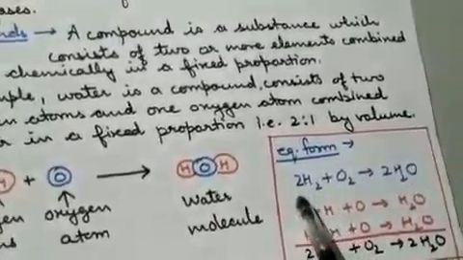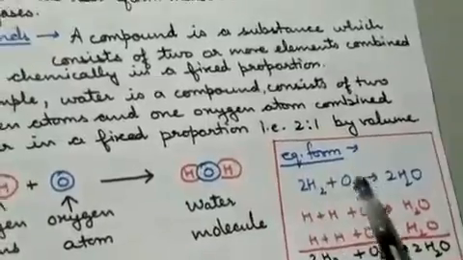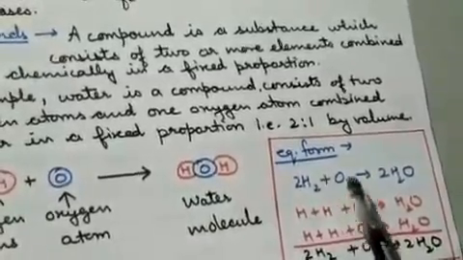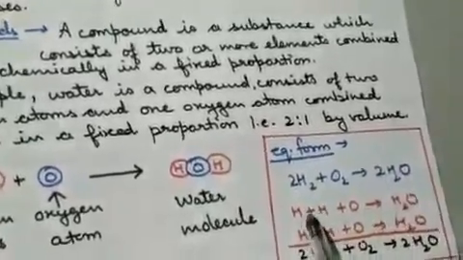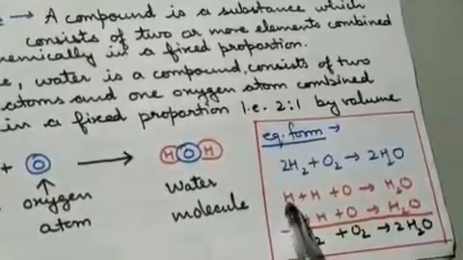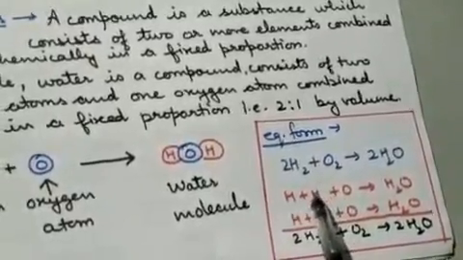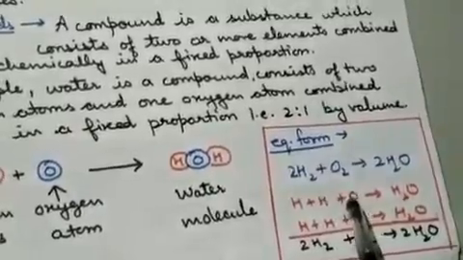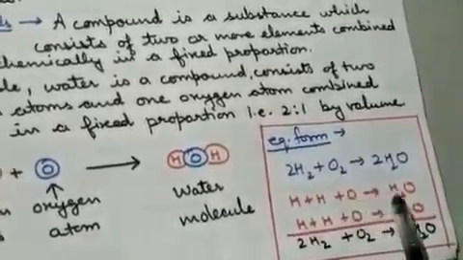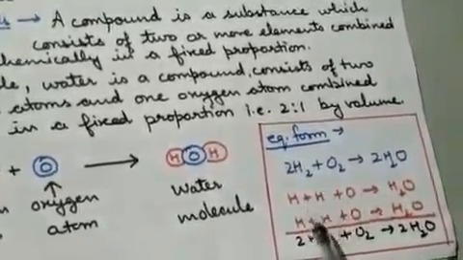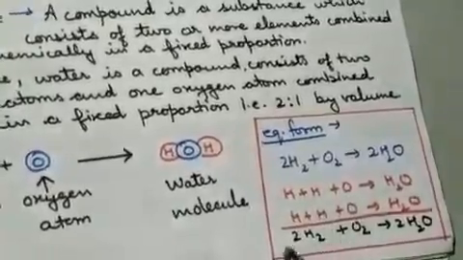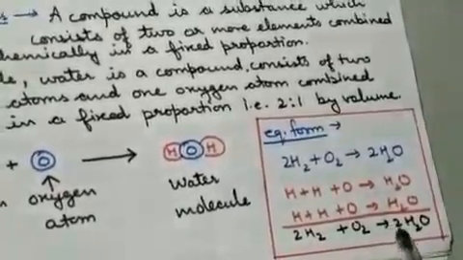Means two molecules of hydrogen react with one molecule of oxygen to form two molecules of water. If we elaborate it, then we can write one atom of hydrogen reacts with another atom of hydrogen, reacts with another atom of oxygen to form water, one molecule of water. Similarly, the same process occurs here. So overall reaction is 2H2 plus O2 gives 2H2O.